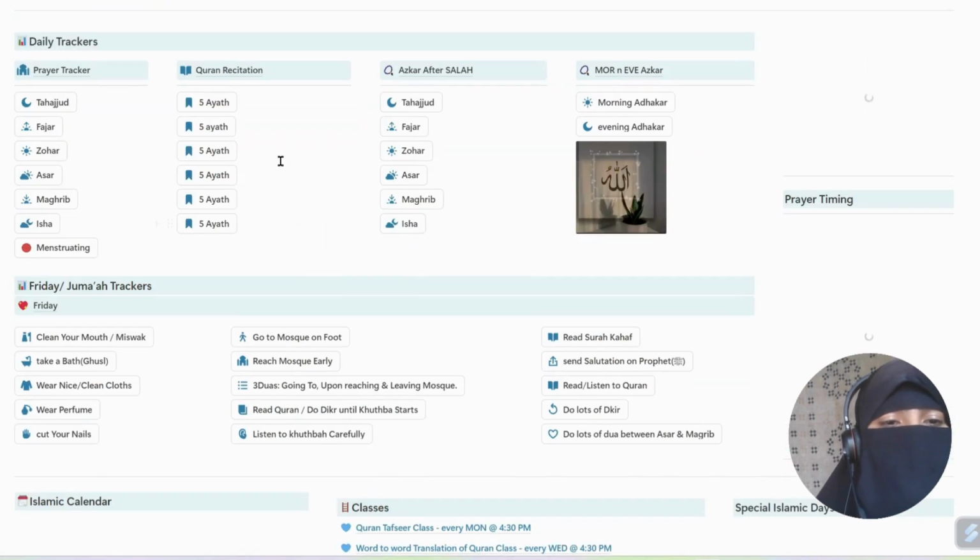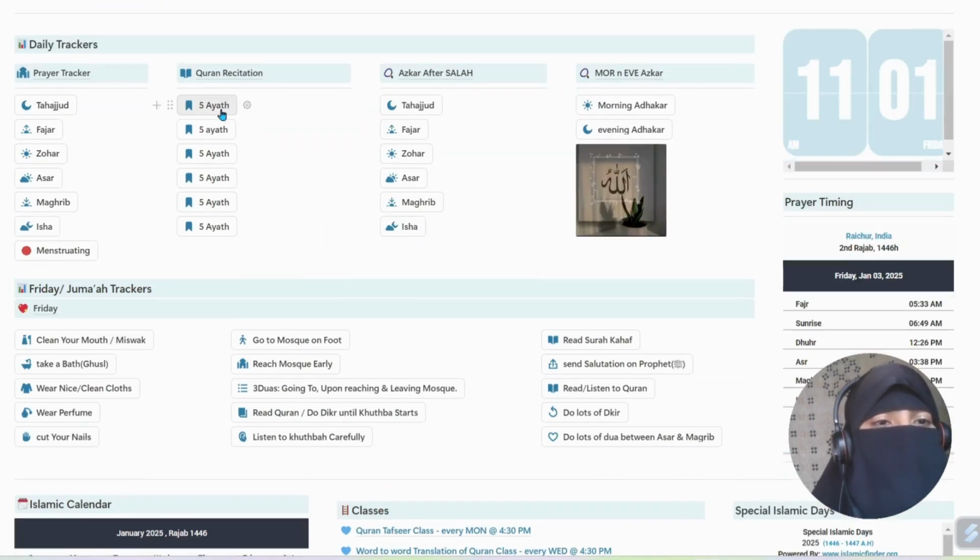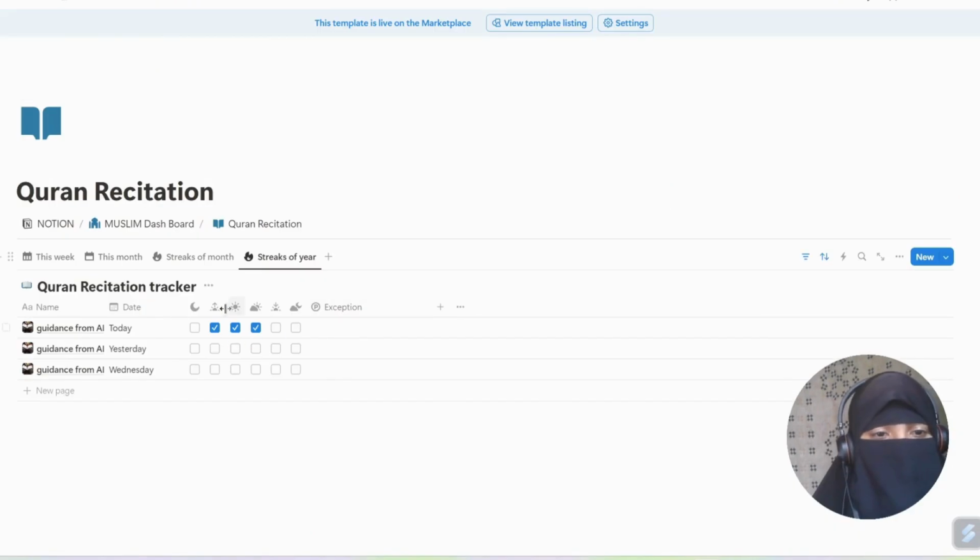In this Quran recitation tracker also, you get all these buttons. Simply click on that if you have recited it at that place. Otherwise, leave it. See, I have recited after Fajr, I have recited after Zuhr, I have recited after Asr. If you want, you can change this also. If you want to recite the Quran only after Fajr and Isha, but in more quantity, like you want to recite a half surah or 3 pages or 4 pages, according to that, you can change this.